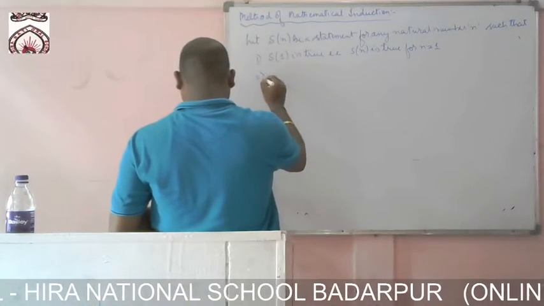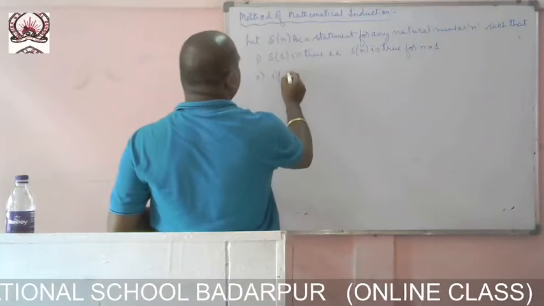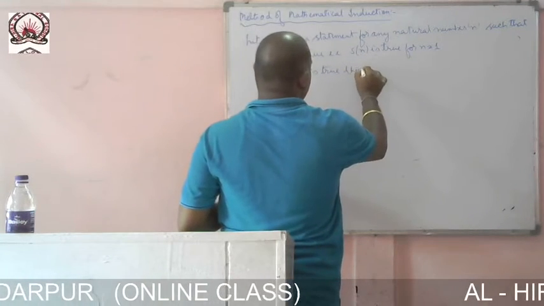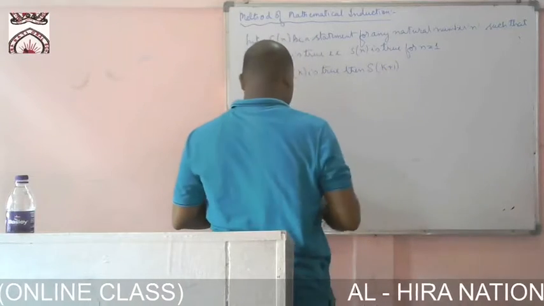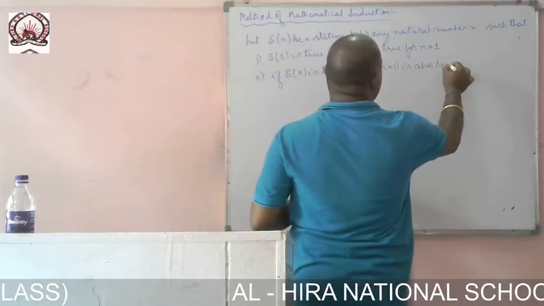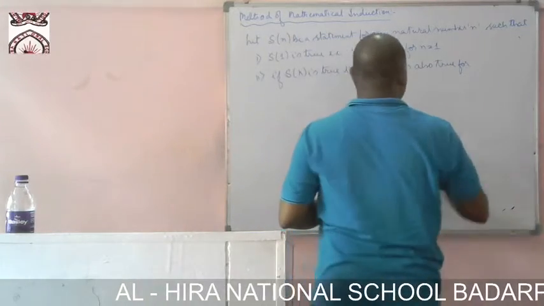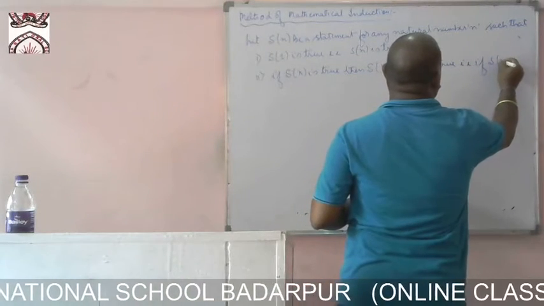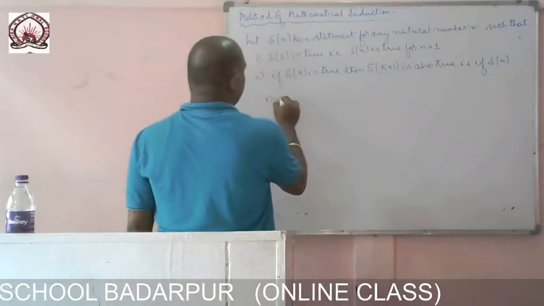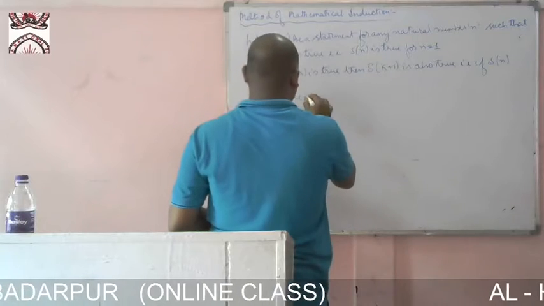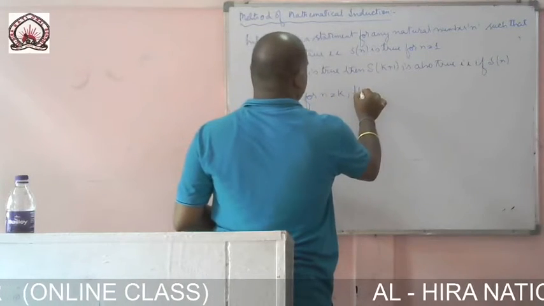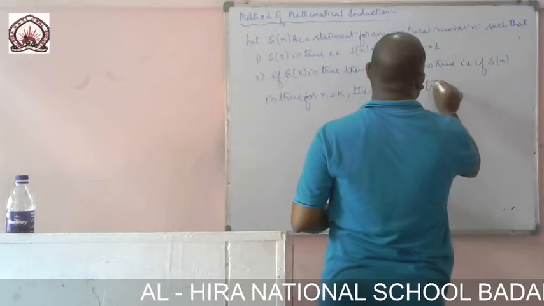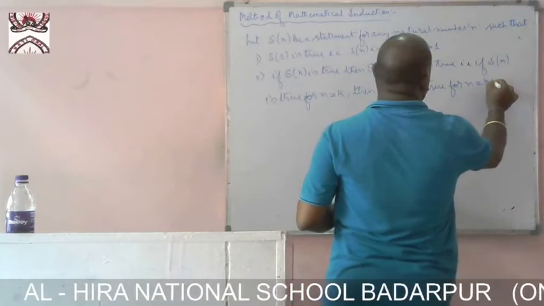Next, number 2, if S of k is true, then S of k plus 1 is also true, that is, if S of n is true for n equal to k, then it is also true for n equal to k plus 1.